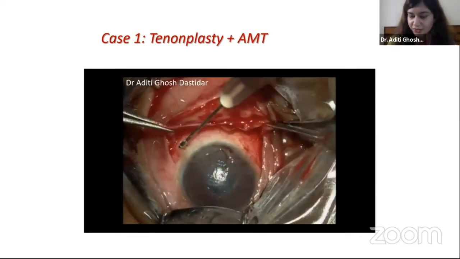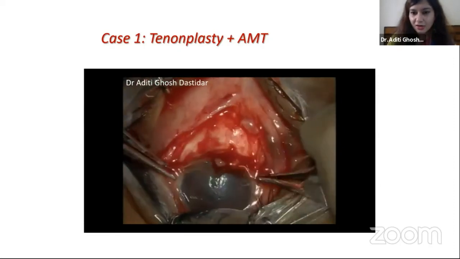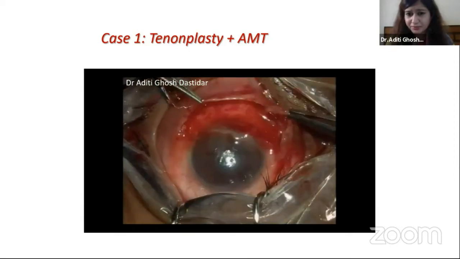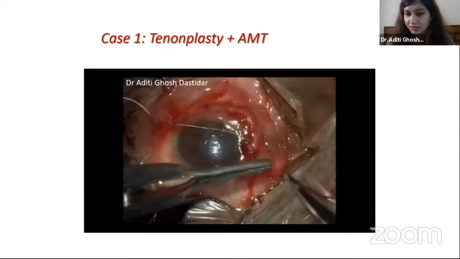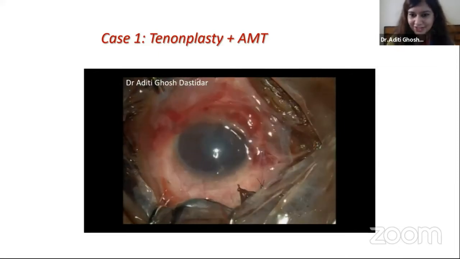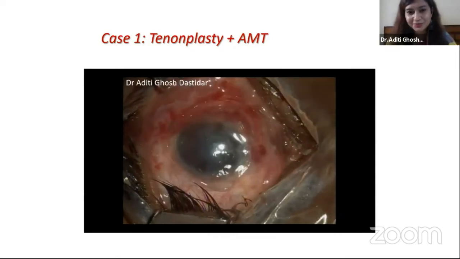Then we can secure it with fibrin glue till the limbus. Also, I'd like to give sutures at the limbus with 8-0 Vicryl. Then we cover it with the conjunctival remnant flap, followed by amniotic membrane graft and a bandage contact lens, with the bare side down of the amniotic membrane.